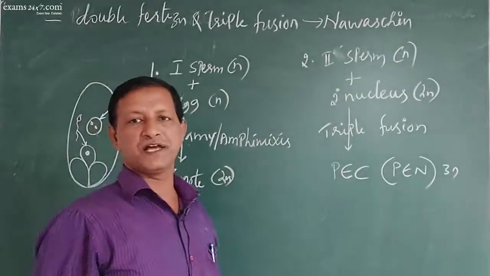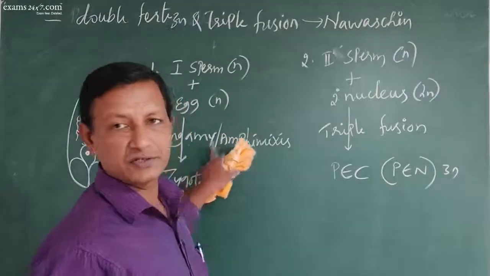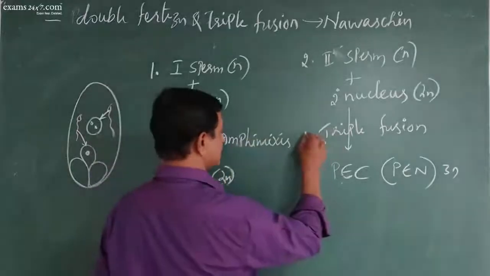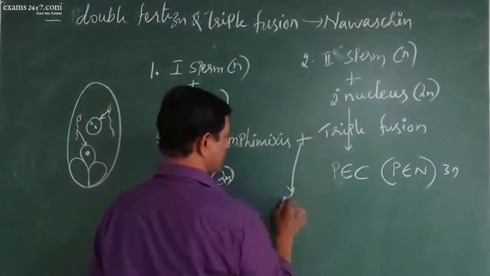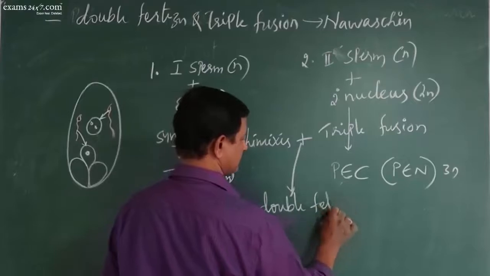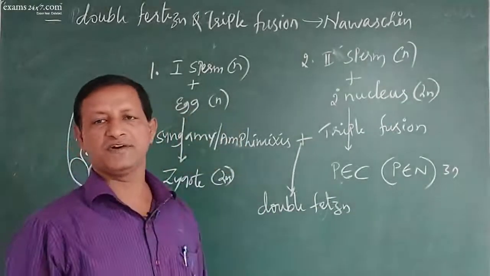So both the sperms are involved in the process of fertilization. This is one fertilization, this is another fertilization. So 1 plus 1 becomes double fertilization.